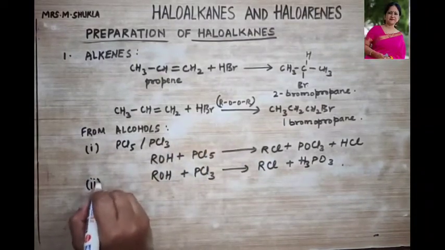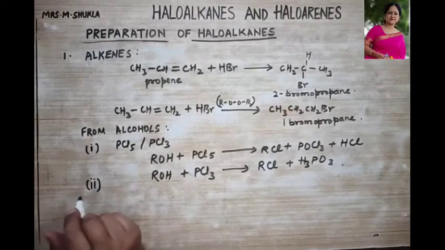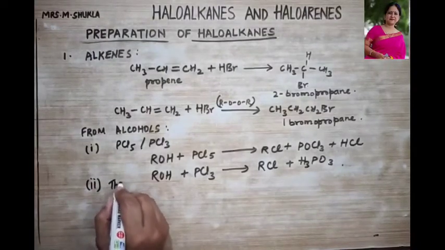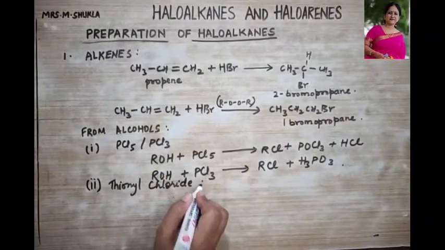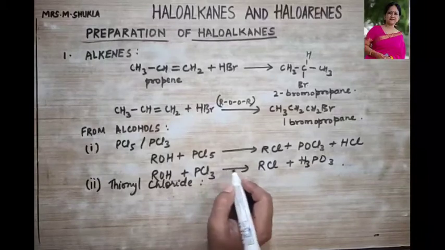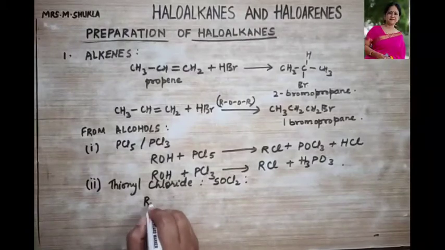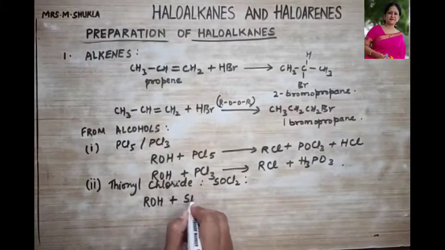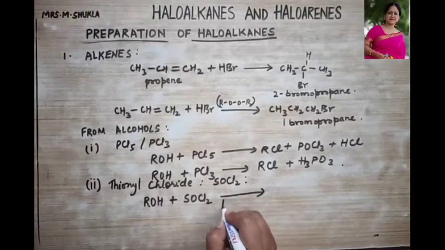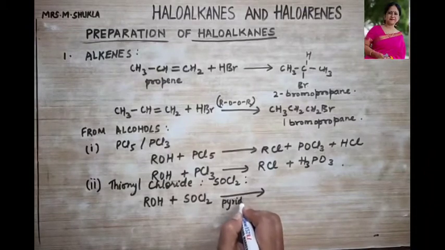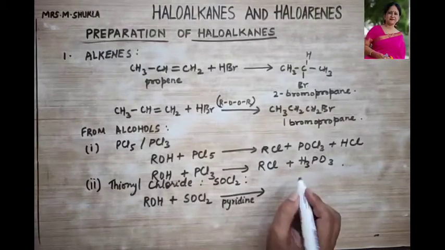Okay, now coming to another reagent, let's talk about thionyl chloride. What is thionyl chloride? Thionyl chloride is SOCl2. So let us treat this alcohol with SOCl2, and what is it going to form? In the presence of pyridine. Right? This is all very important. If you do not write all the requirements, then you do not get marks over here.